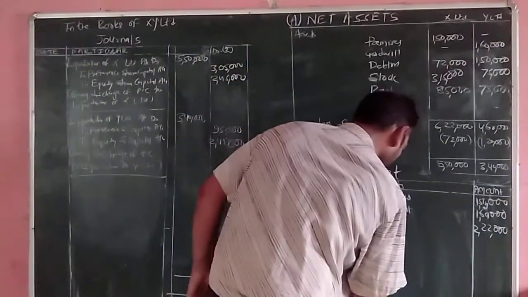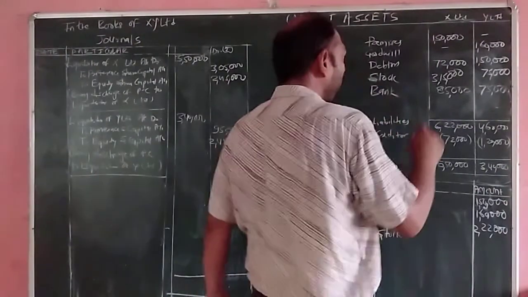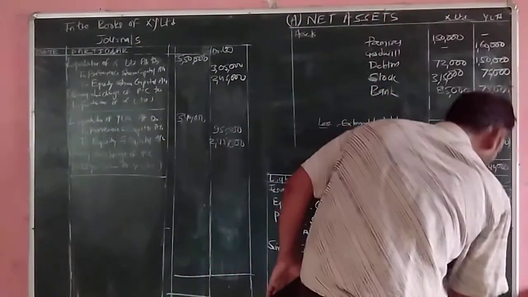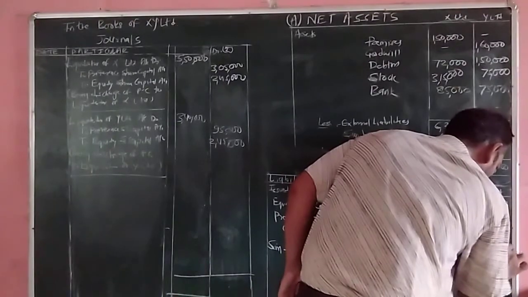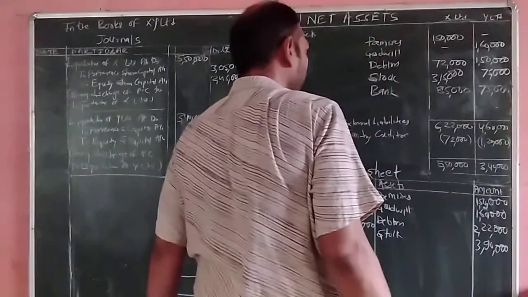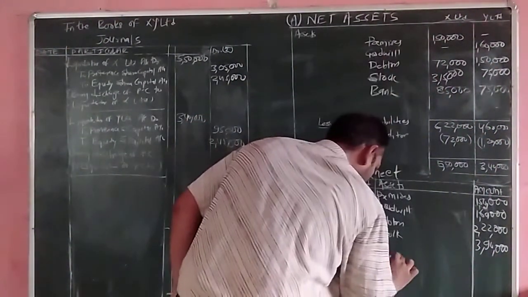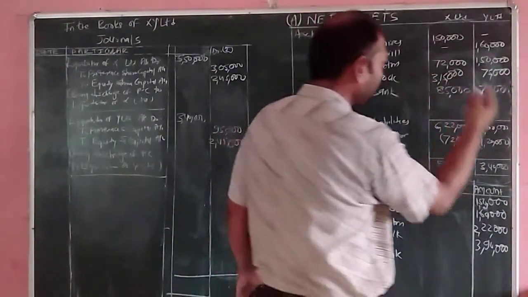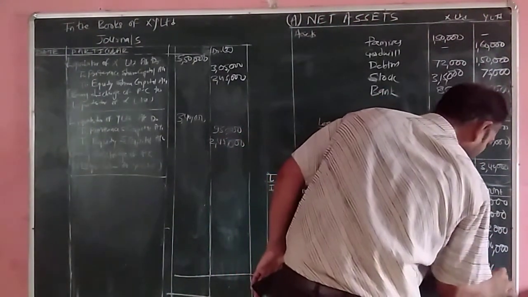Next is stock: 3,15,000 plus 75,000, so it comes to 3,90,000. And last is bank: 85,000 plus 75,000, that is 1,60,000.